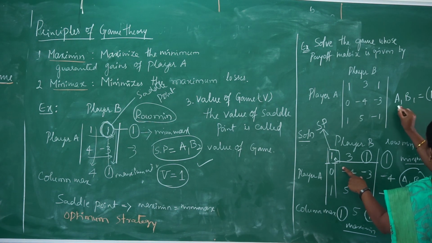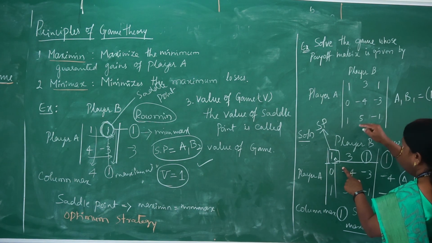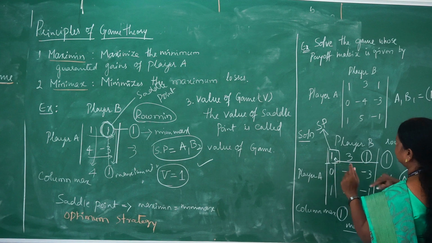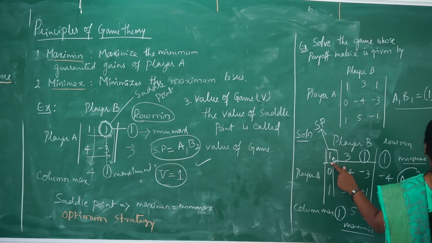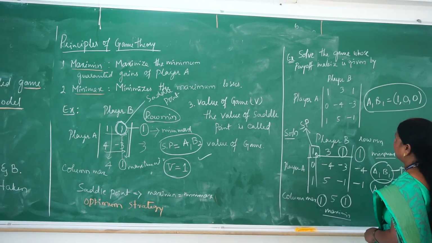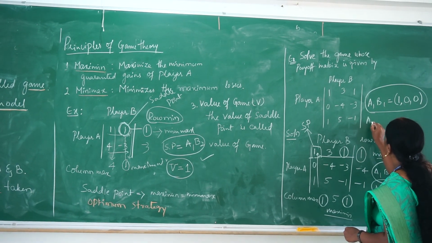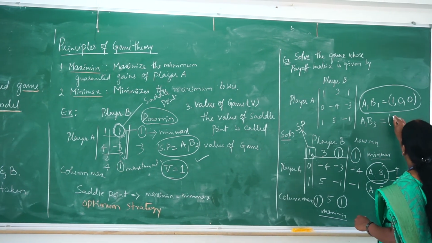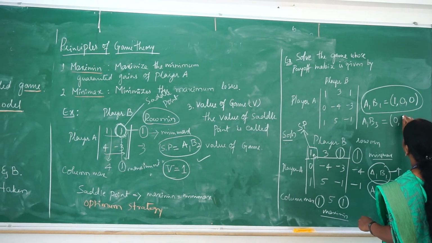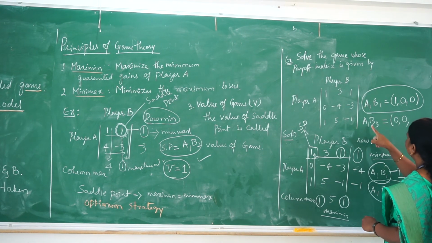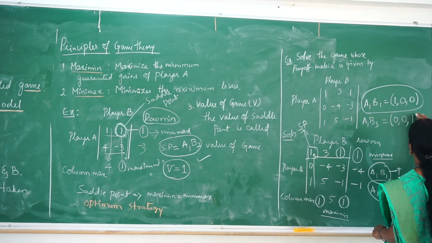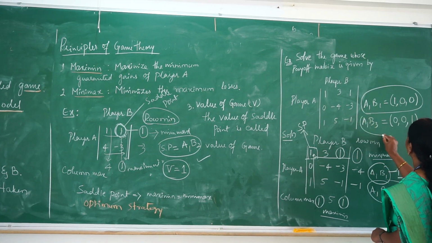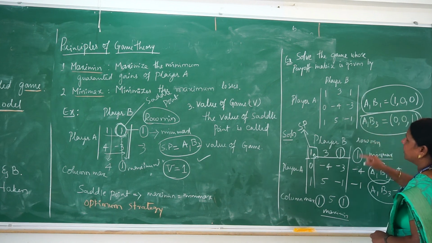It indicates that in the A1, B1 position, the value itself is called the saddle point. So that's how the probability for the first strategy is identified. If I consider A1, B3, I should write the probability like this: 1, 0, 1. This is the probability for the strategy A1, B3.